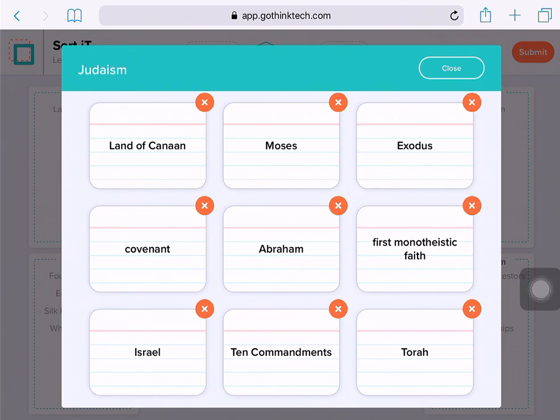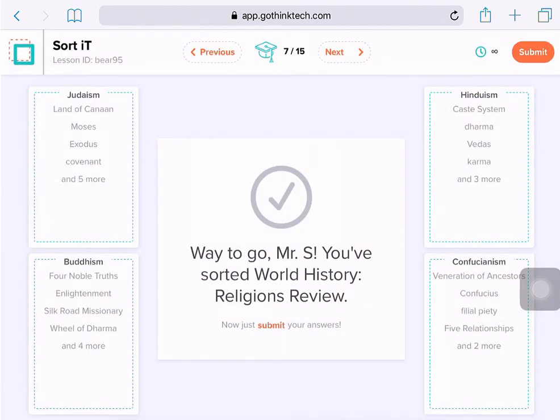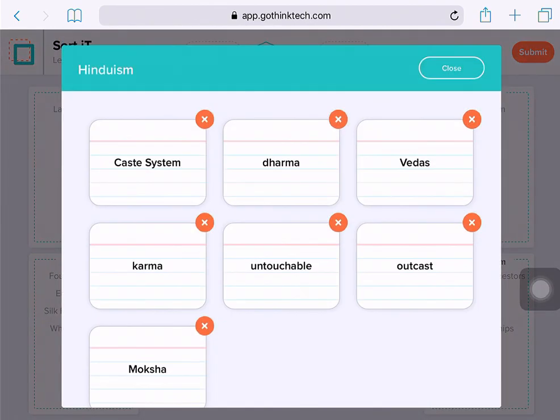So land of Canaan, Moses, Exodus, covenant, Abraham, first monotheistic faith, Israel, Ten Commandments, and the Torah are all words related to Judaism. The following words are all associated with Hinduism: caste system, Dharma, the Vedas, which is the collection of hymns and prayers and stories for the Hindu culture, karma, untouchable, outcast, and moksha.